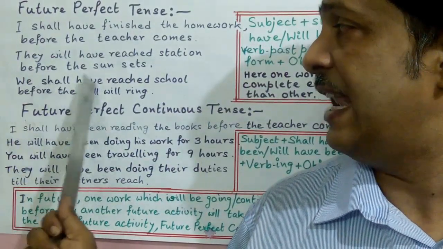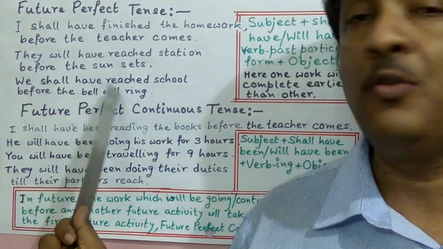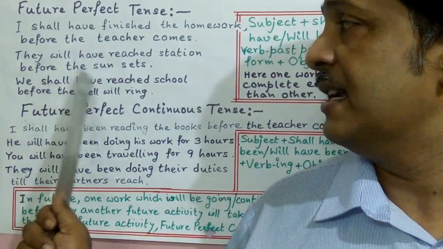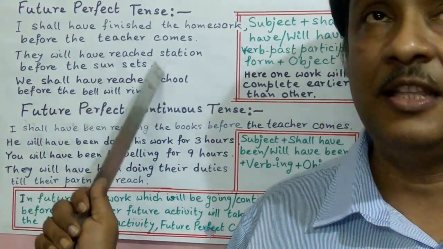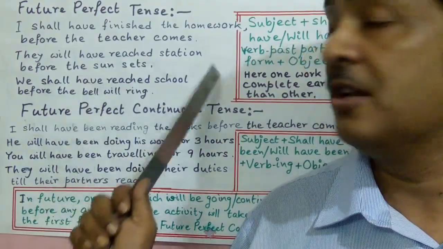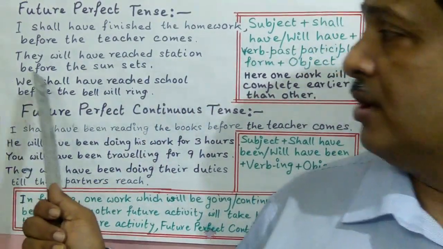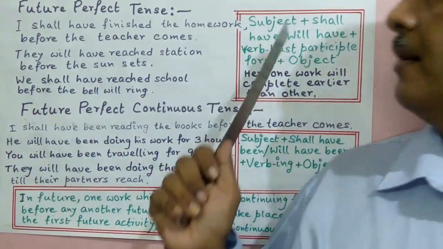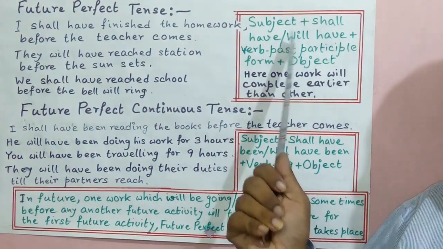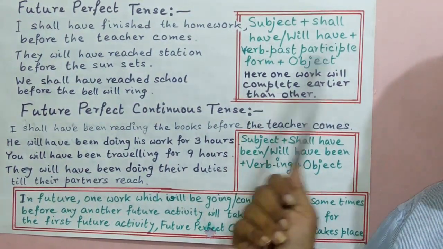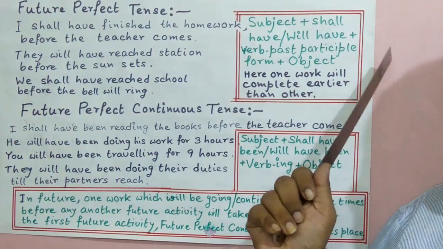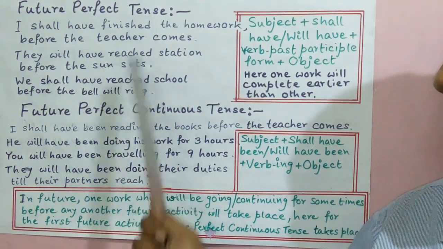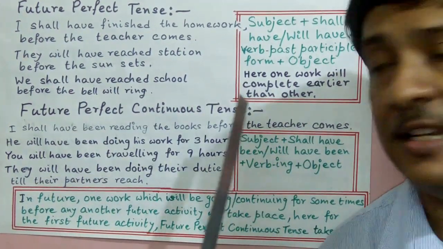Here also, we shall have reached school before the bell rings. So we, the subject, shall have reached, the past participle form of verb reach, and school is the object. So the formula is subject plus shall have or will have and past participle form of verb and object. Simple. And another is future perfect continuous tense.